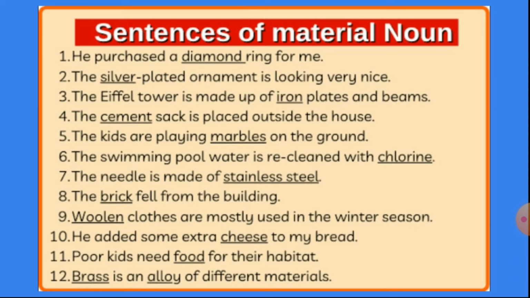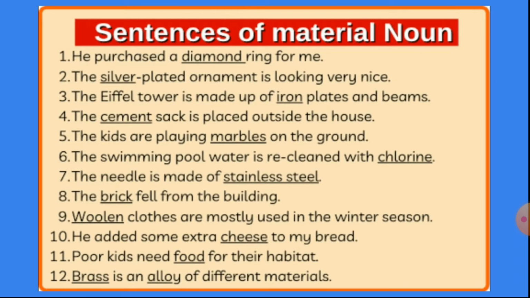The Eiffel Tower is made up of iron plates and beams. Okay, iron is the material noun. The cement sack is placed outside the house. Cement is the material noun. The kids are playing marbles on the ground. Marbles are the material noun.